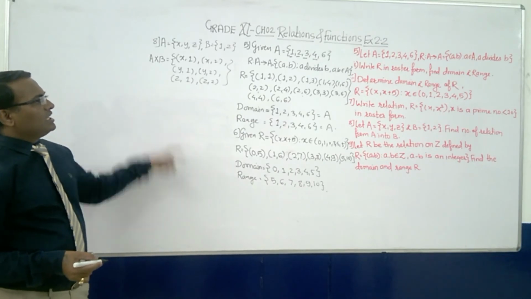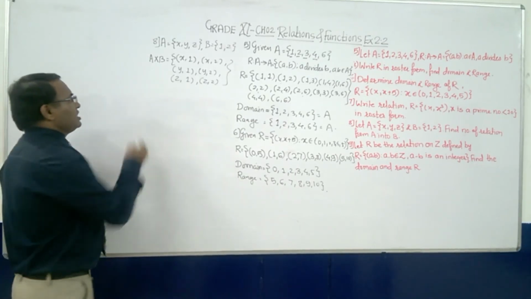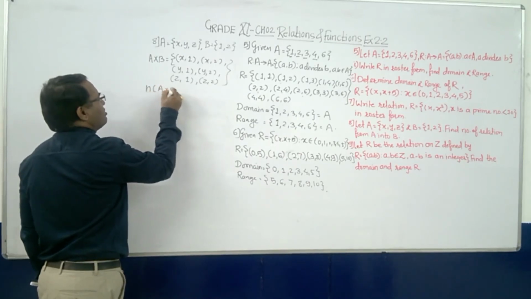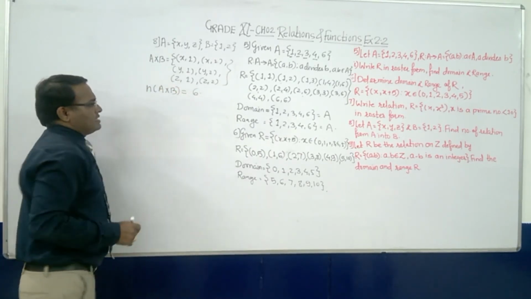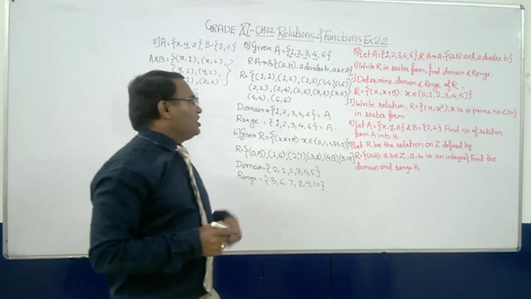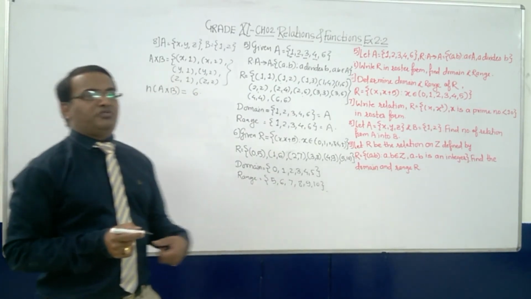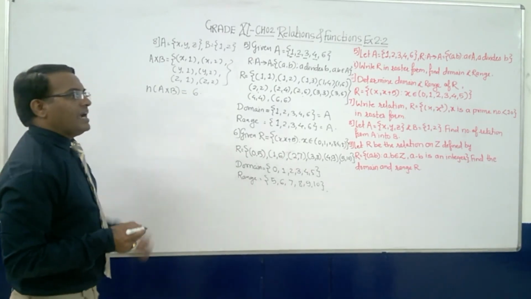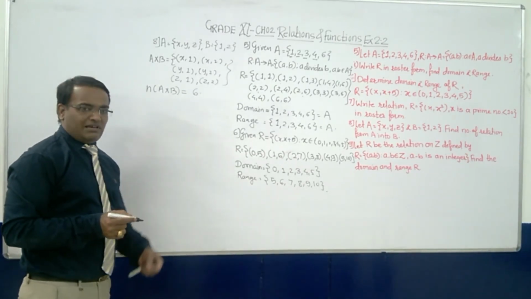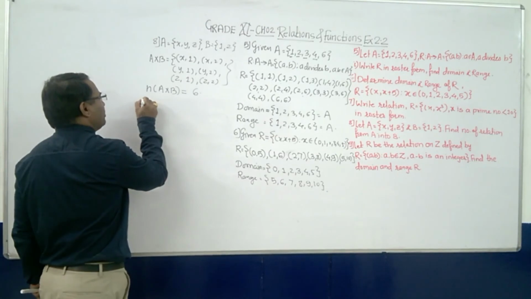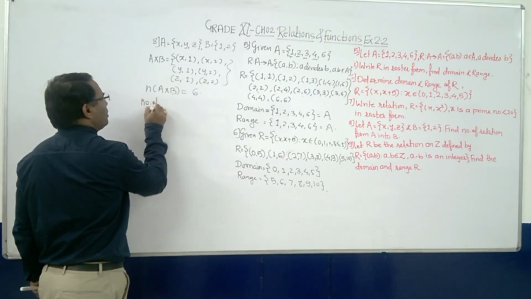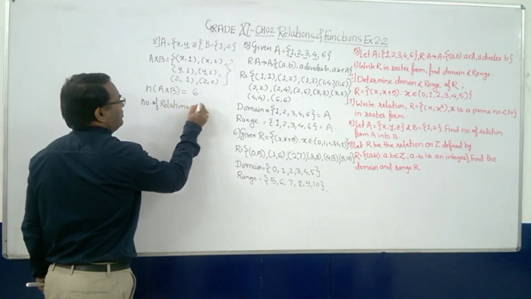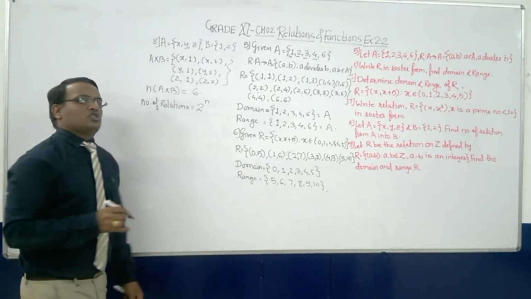Right? These are the number of elements. So the number of elements in A cross B is equal to 6. What are they telling? Find out the number of relations. Now every relation is a subset of this one. It means we are finding the number of subsets, and you know that the number of subsets can be found by using 2 raised to n.